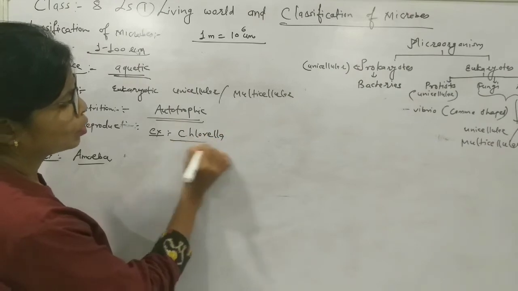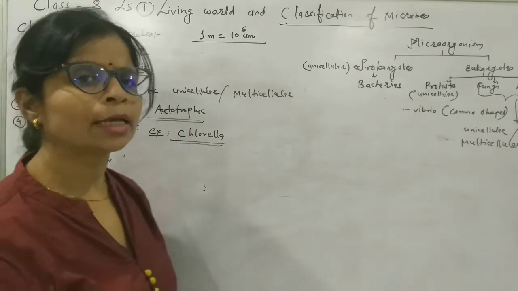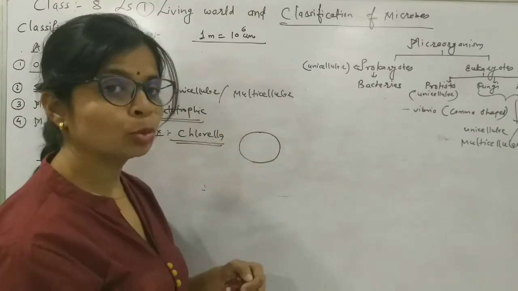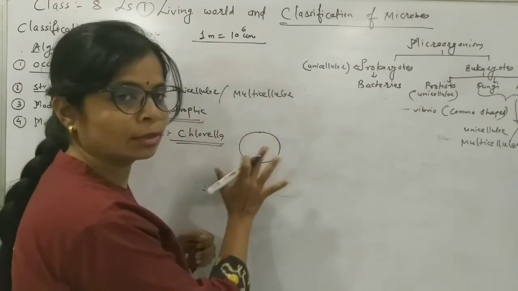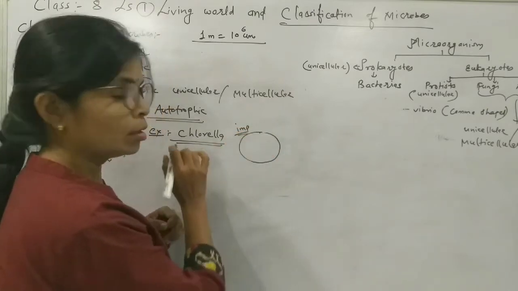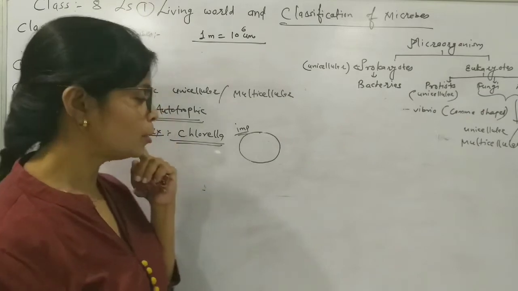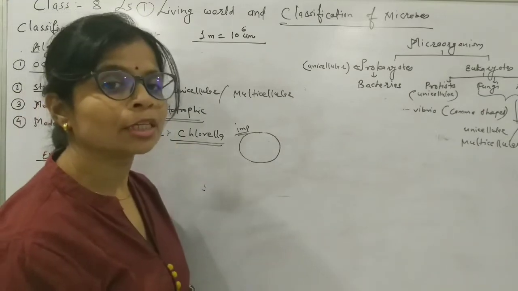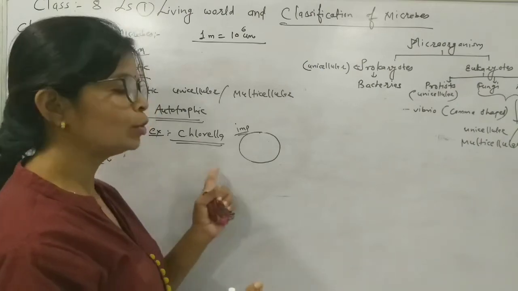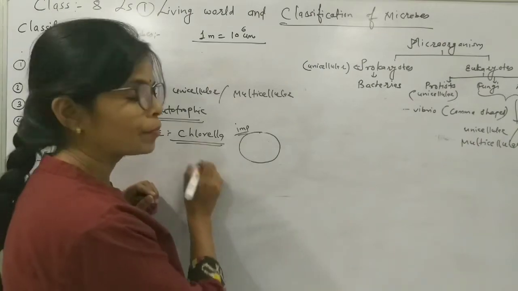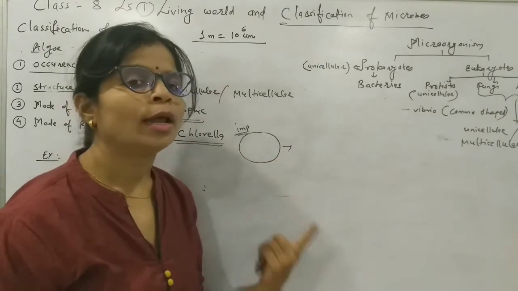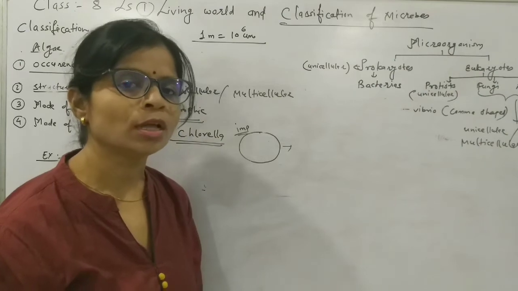Chlorella is the example, given in the textbook as a green cell, and again this is a very important example for the examination, that which algae is unicellular. Give the example: chlorella. By simple means, a single cell divides into two and the reproduction process goes on.